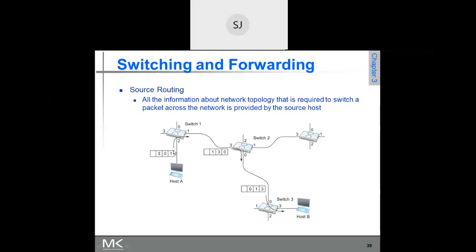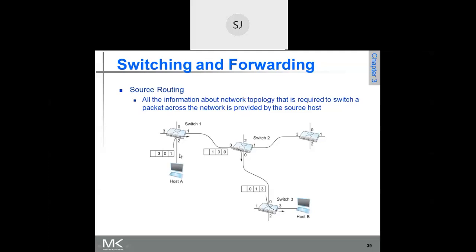So that means the first interface, this switch, has nothing to do. It need not refer to any table, because the output port on which this packet is to be sent is in the packet only. So it is one, that means it will be sent on output port one. So here it is output port one, and it comes to input port 3.